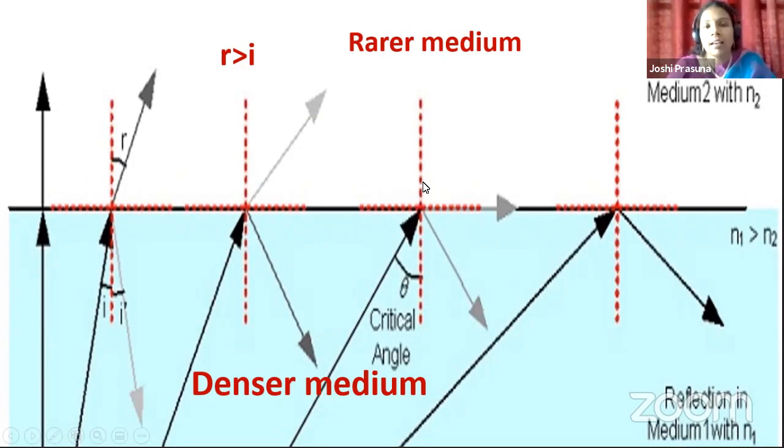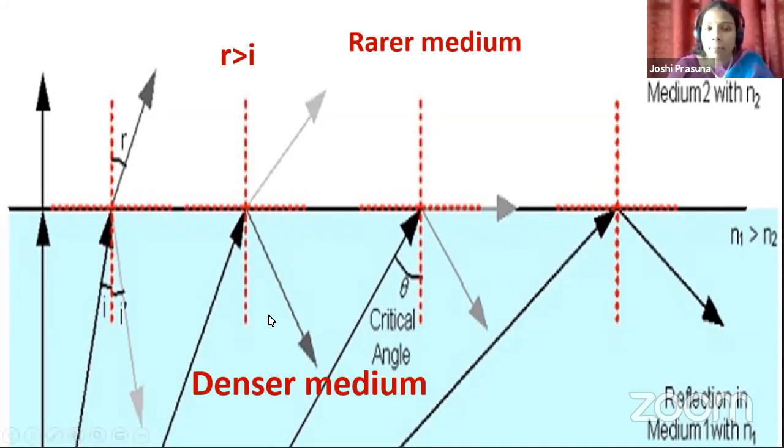At that angle, if you observe, is there any refracted ray here, children? There is no refracted ray in the second medium, that is in the rarer medium. Now what happened to the refracted ray then? So at this angle of incidence called theta, the refracted ray is no more in the rarer medium, that is in the second medium. The refracted ray is grazing over the boundary of the surface. If you look at the diagram, the refracted ray is passing through the boundary of the two media. Did you understand, children?